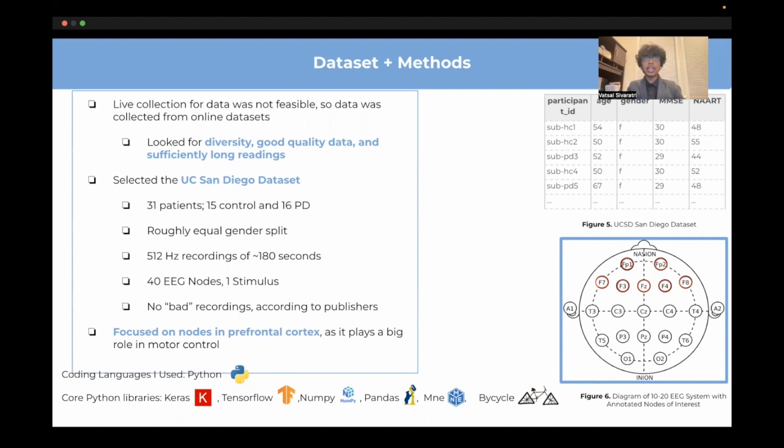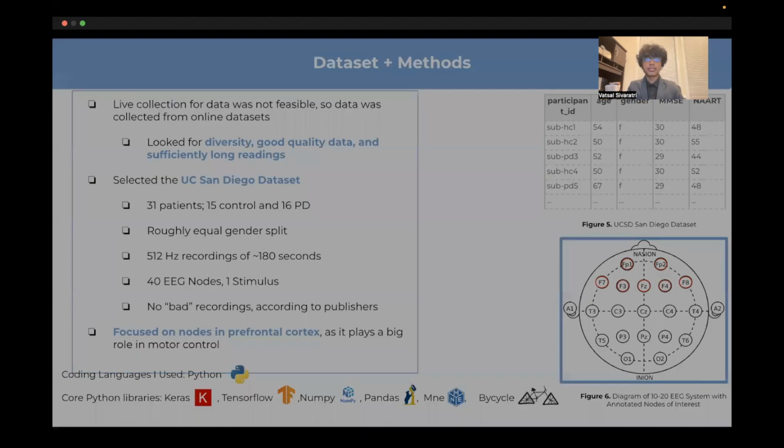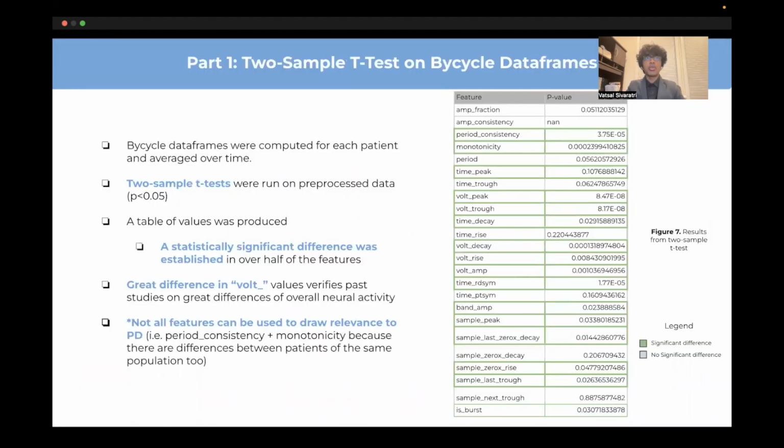I did this by downloading and extracting the data using the MNE library. Specific channels were selected that pertain to the prefrontal cortex, an area of the brain that relates to motor control and is affected by PD. These 12 channels were run through the algorithm individually and averaged.